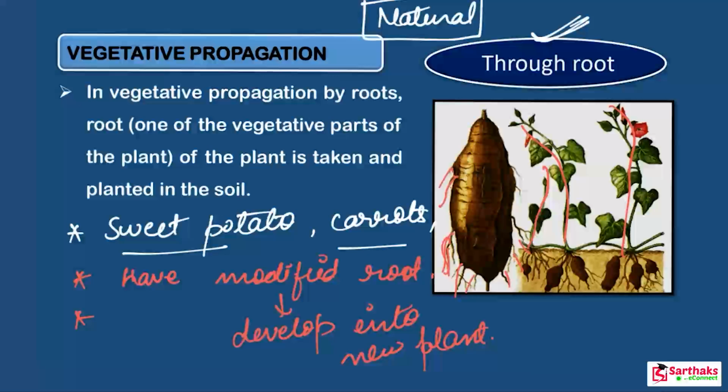So here you can easily observe that this is the vegetative part, the old part of the plant, which is developed into a new plant. So in vegetative propagation by roots, one of the vegetative parts of the plant is taken and planted in the soil.